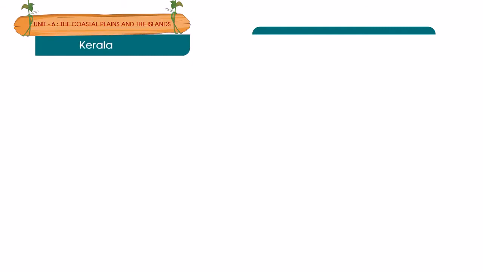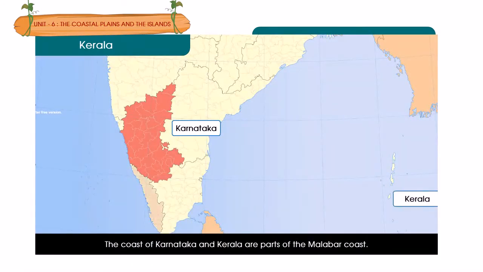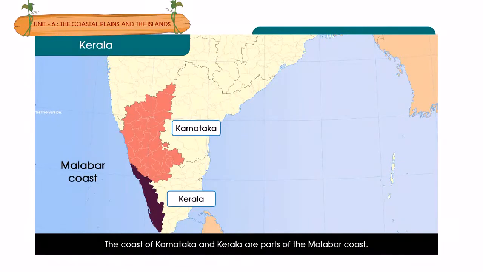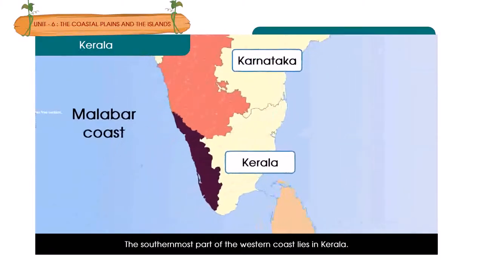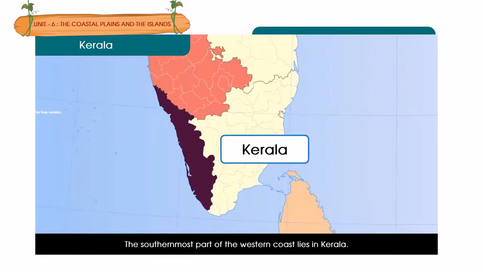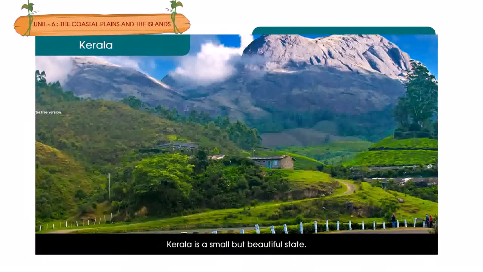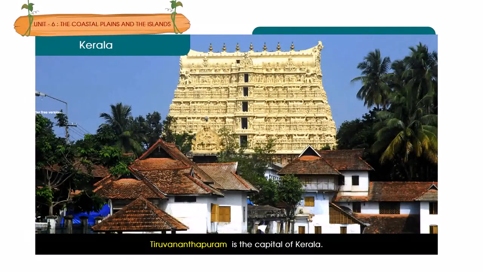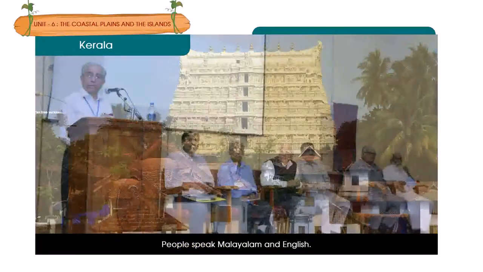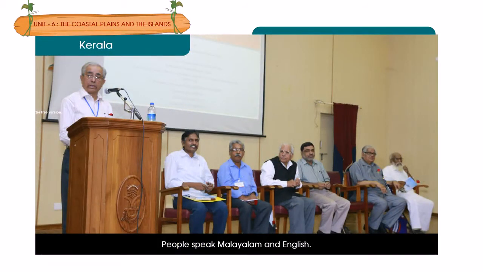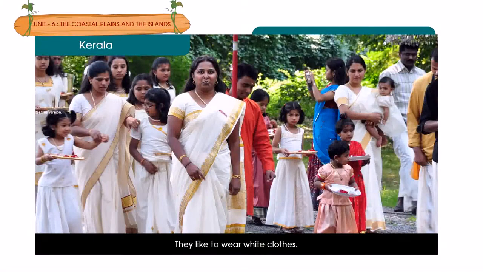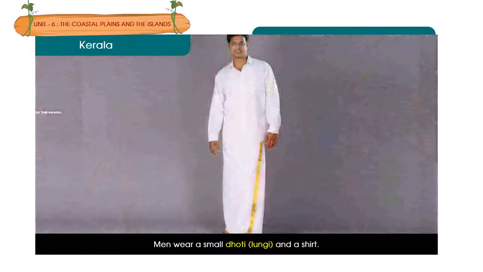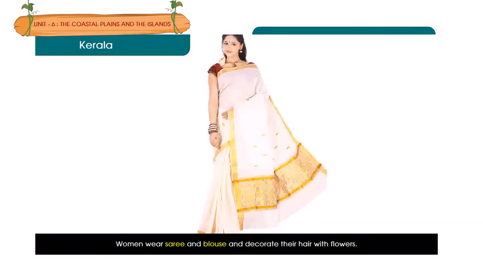Kerala. The coasts of Karnataka and Kerala are parts of the Malabar coast. The southernmost part of the western coast lies in Kerala. Kerala is a small but beautiful state. Thiruvananthapuram is the capital of Kerala. People speak Malayalam and English. They like to wear white clothes. Men wear a small dhoti, lungi, and a shirt. Women wear sari and blouse and decorate their hair with flowers.